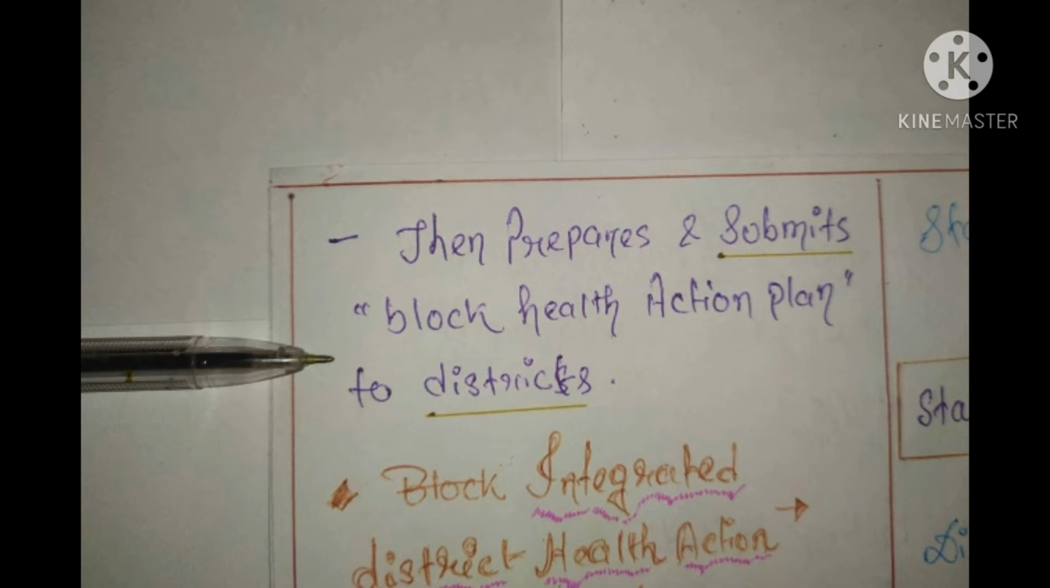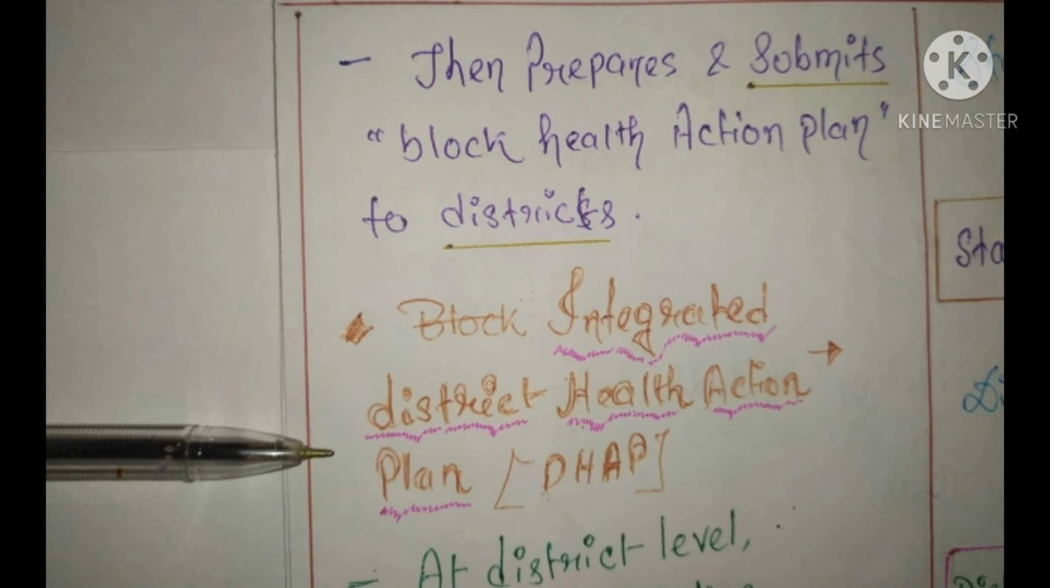Then the second point, see, then prepares and submits block health action plan to districts. So at first you gather all the inputs from different blocks, different villages and gram panchayats and CHC, PHC. Then you make a document. Then you have to submit the document to districts, your respective district. And that document is called block health action plan. So I hope it's clear. Let's move to the second point.